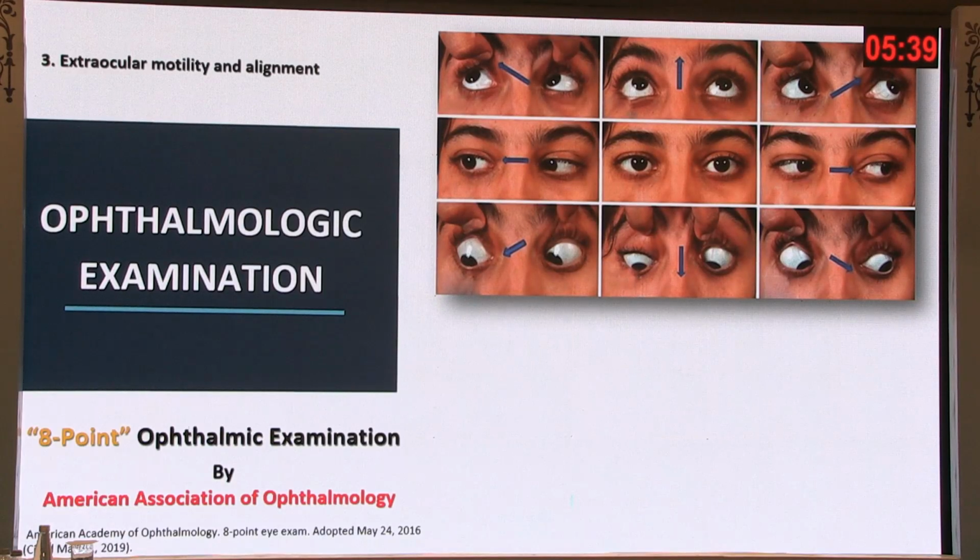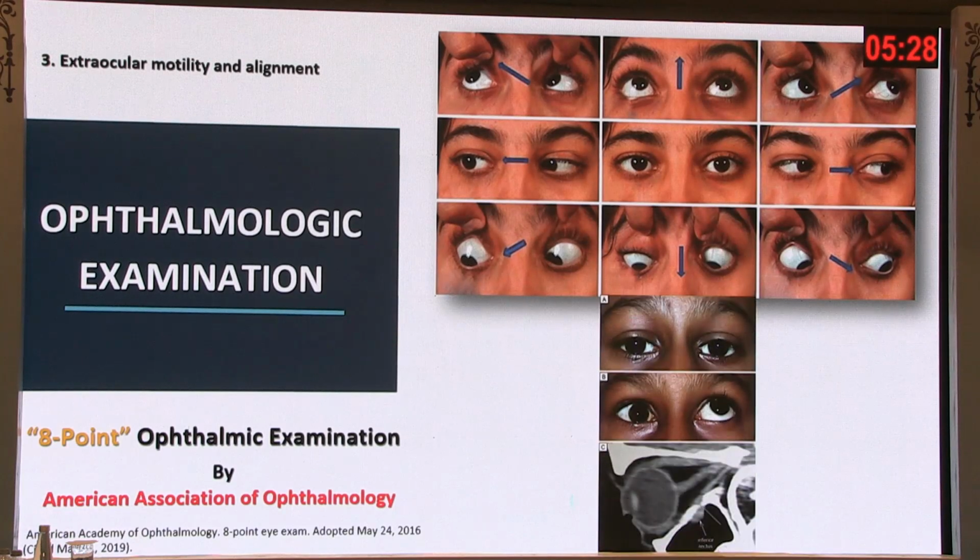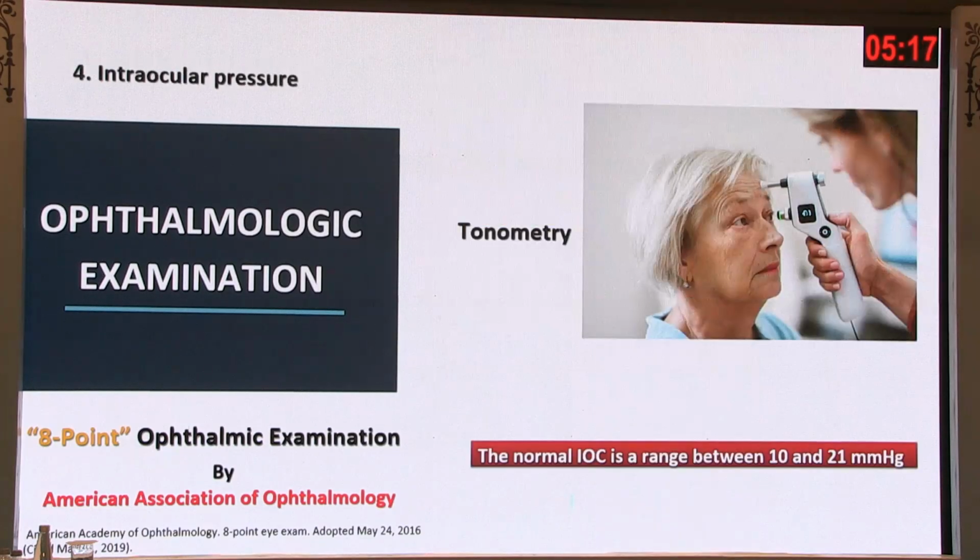Yes, all the 9 gazes, the movement, and this is how you move your finger and ask the patient to keep the head still, and you check whether there is a restriction of gaze in any of the directions. So this is what we know and how we do it. Basically, what I am looking at is whether there is any mechanical entrapment of the inferior rectus muscle, and you can very well appreciate that in a coronal or the sagittal scans.